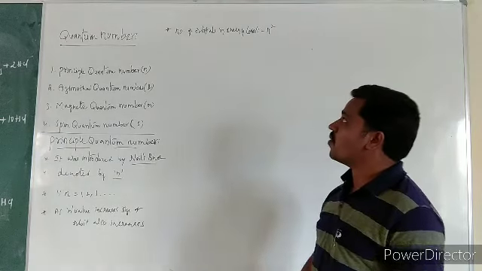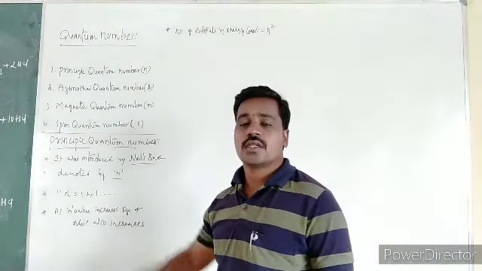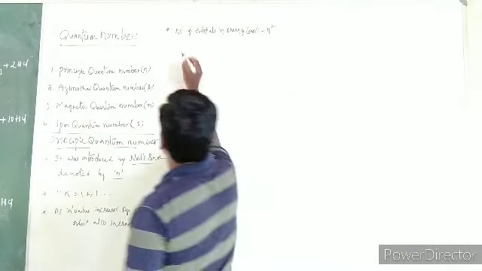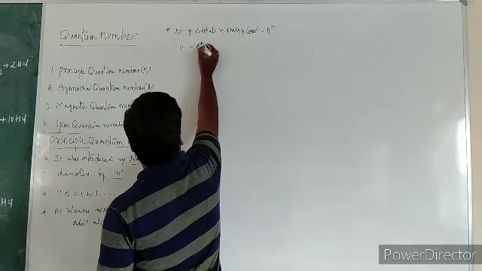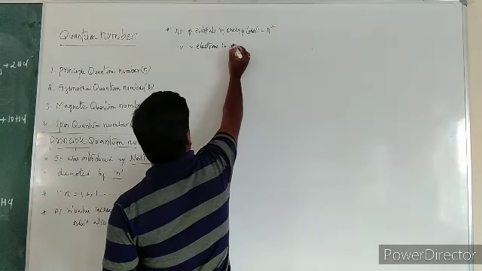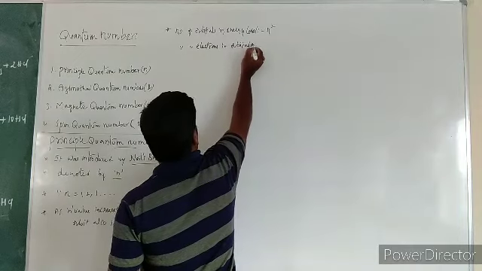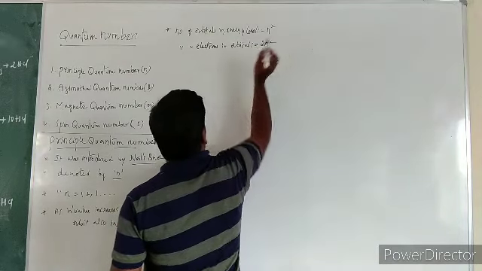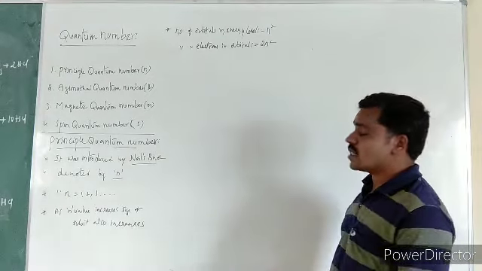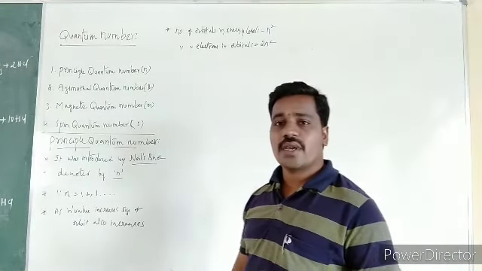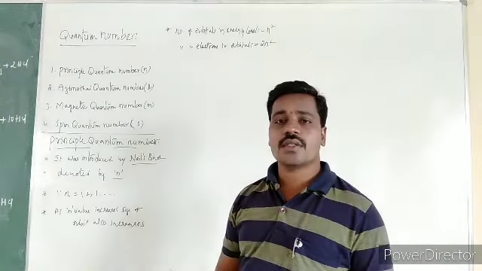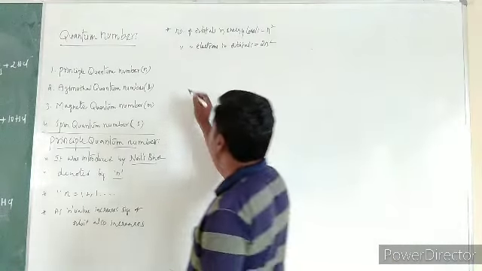So the number of orbitals in an energy level is given by the formula n square. And the number of electrons in an energy level is given by the formula 2n square.